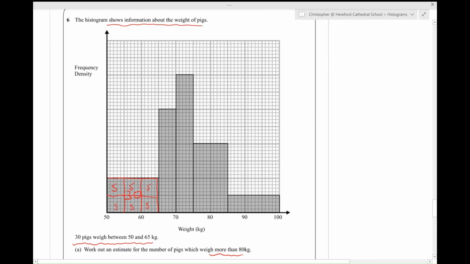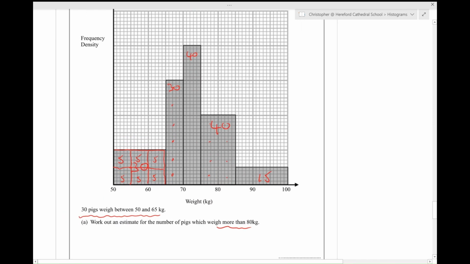So now I can work out how many pigs there are in each of these bars. This one is going to be 5, 10, 15, 20, 25, 30. So 30 pigs in this bar. Then 5, 10, 15, 20, 25, 30, 35, 40 in the next bar, and then 5, 10, 15 in another. Okay, so that's how many pigs there are in each bar.